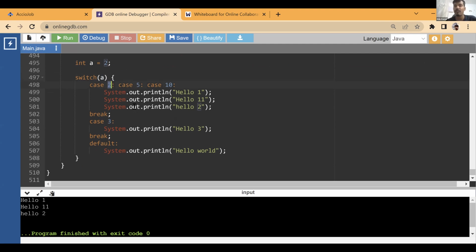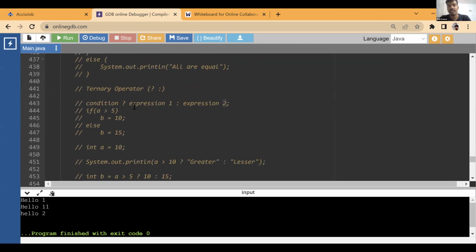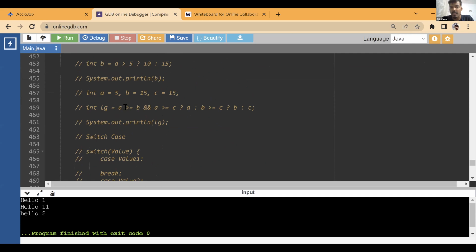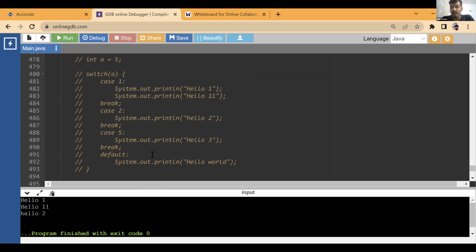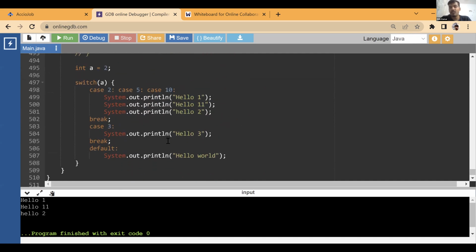So in case of if else, let me just show you what was happening. In case of if else or in ternary, you were writing greater than, less than, greater than or equal to, less than or equal to. In case of if also you were writing. But are we doing something here? No. So if I tell you to find out the largest between three numbers using a switch case, you cannot do it. There is no possible way to find out the largest among three numbers using switch case. It is not possible, right? Understood?